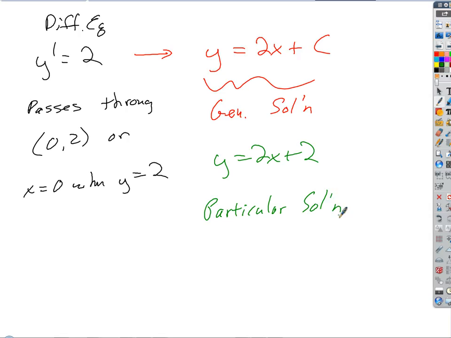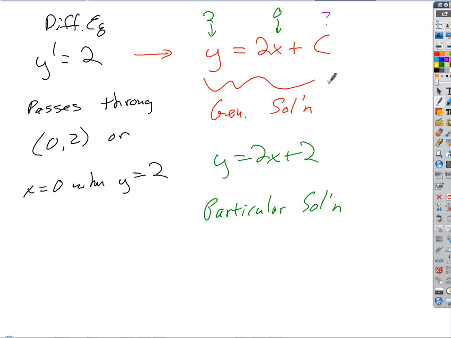Okay, we got that pretty easily because that was a pretty simple family of curves. But how could we have done that algebraically? Could have plugged in y for 2 and then solved for c. Okay, good. We could have plugged in 0 for x and 2 for y and solved for c, right? If we plug in the initial or the particular conditions, then we end up solving for the particular value of the constant, right? That corresponds to that one trajectory, right?